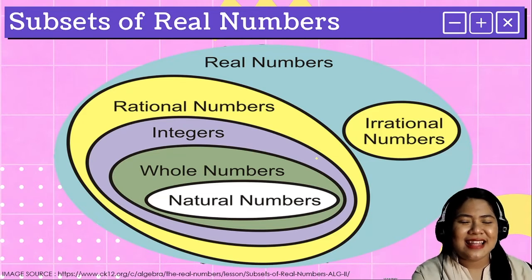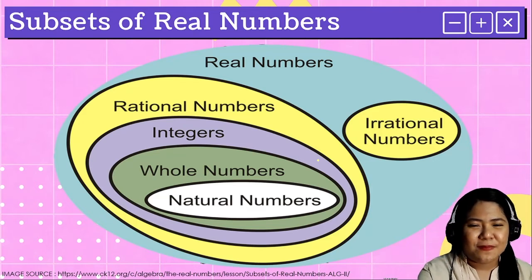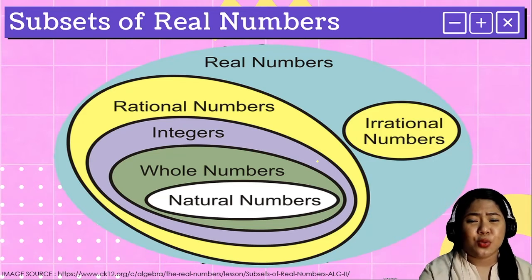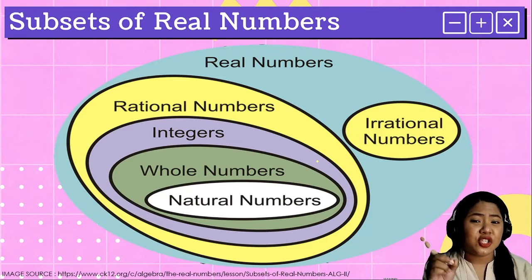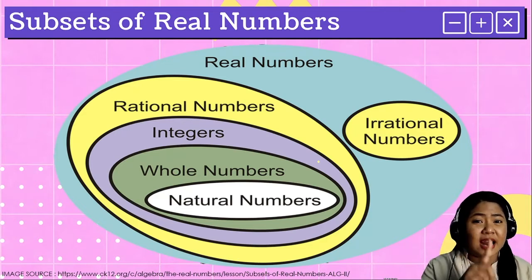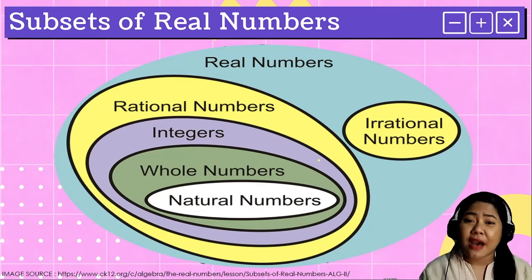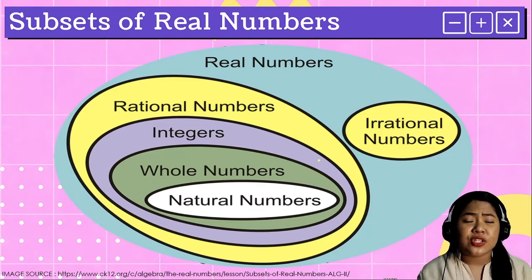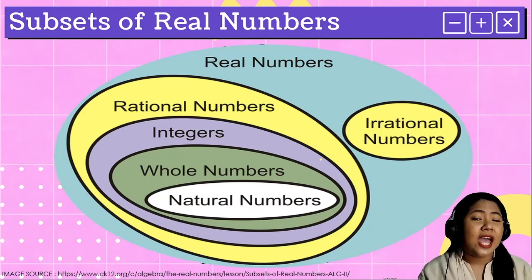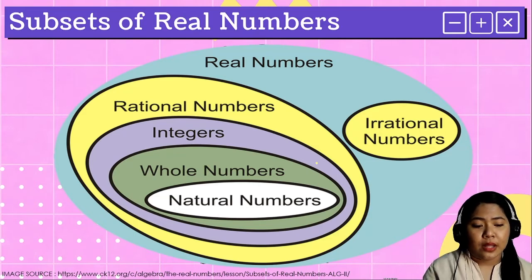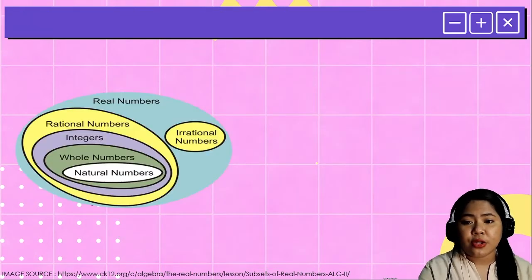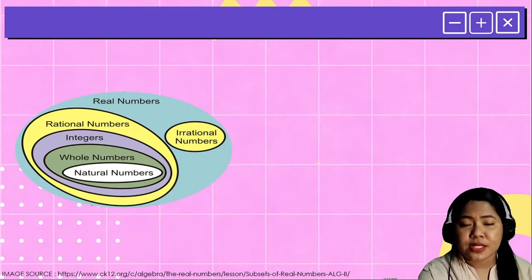This diagram shows the summary of the family of real numbers. It can be divided into two categories, the rational numbers and the irrational numbers. Under the rational numbers, we have integers, whole numbers, and natural numbers. We will be discussing them one by one. Let us start with natural numbers.